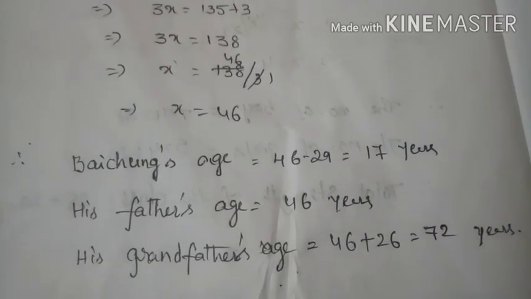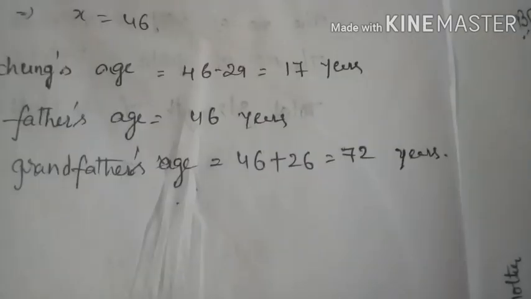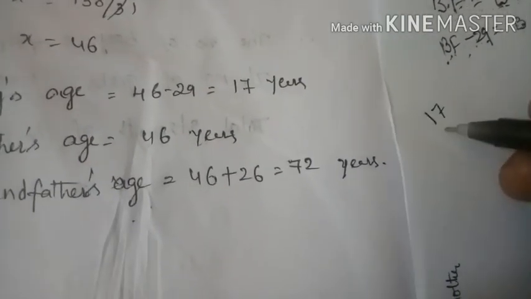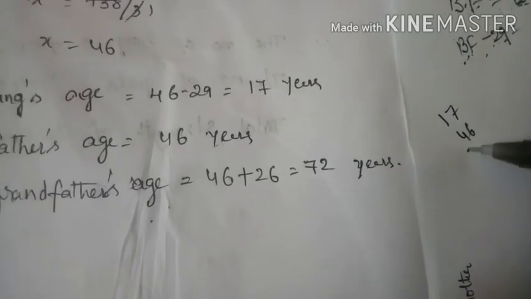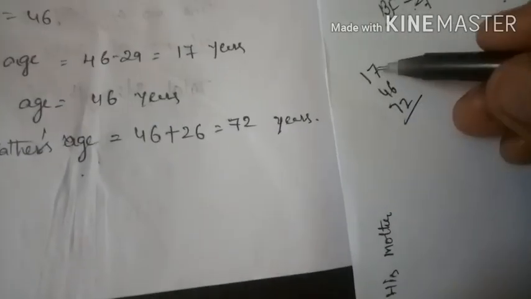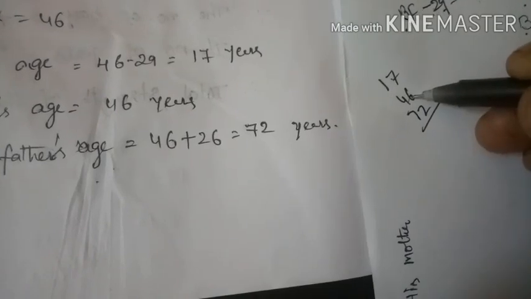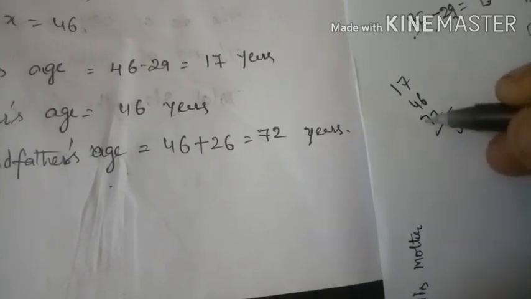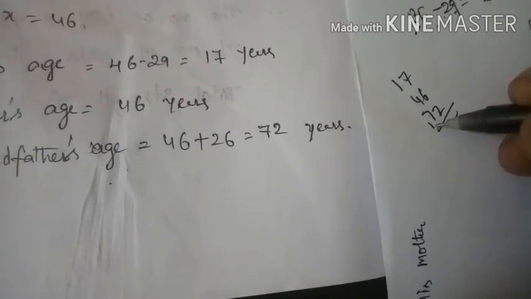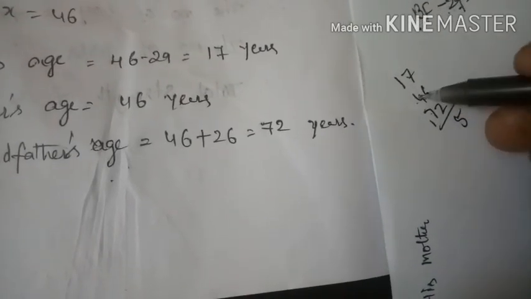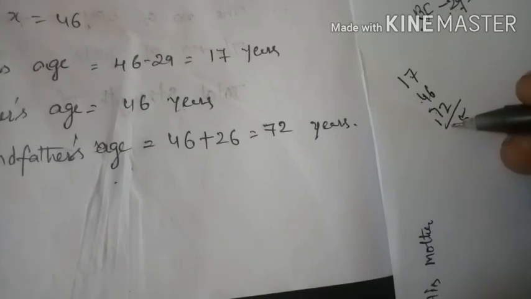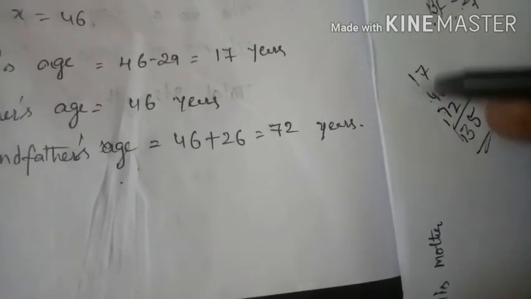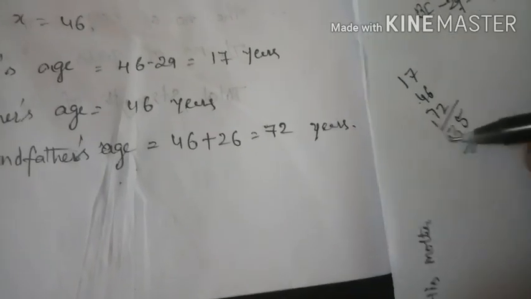Clear? Now we have to check whether it is right or wrong. So add all these: 17, 46 and 72. 7 plus 6 is 13, 14, 15, 5 carry 1, 7 plus 1 is 8, 9, 9 plus 4 is 13. So 135. The sum of these three values is 135.